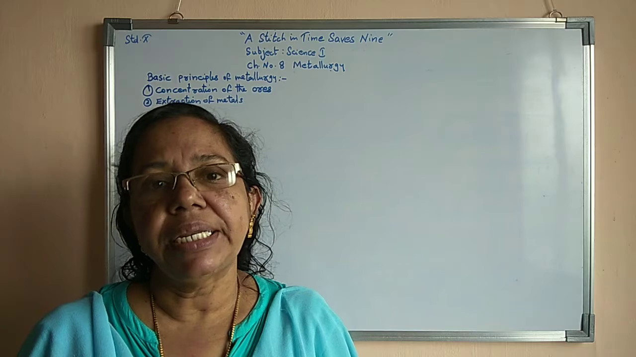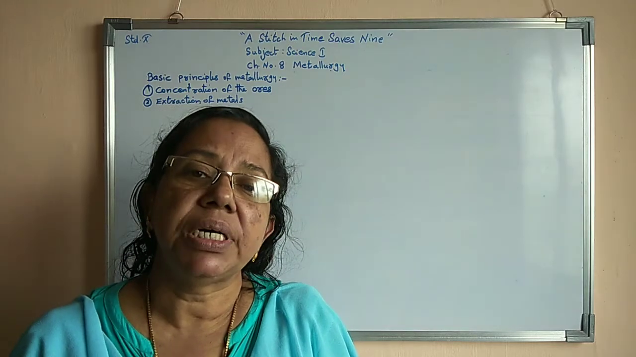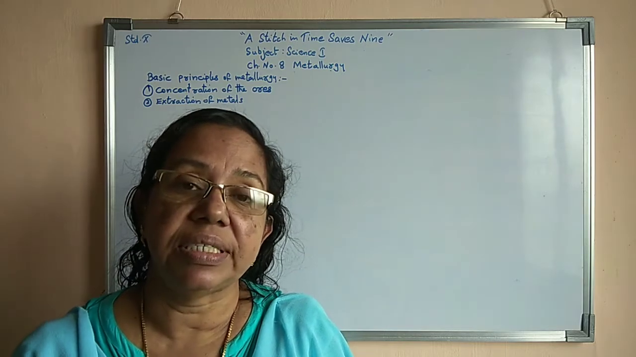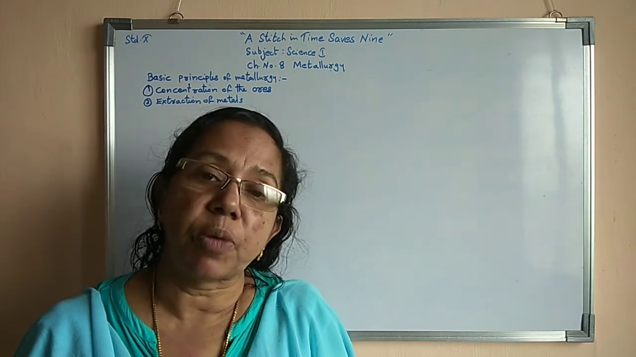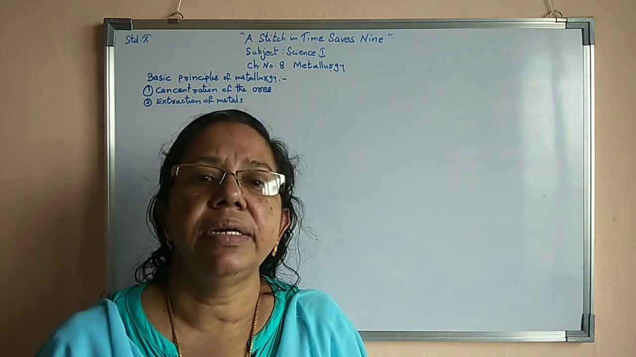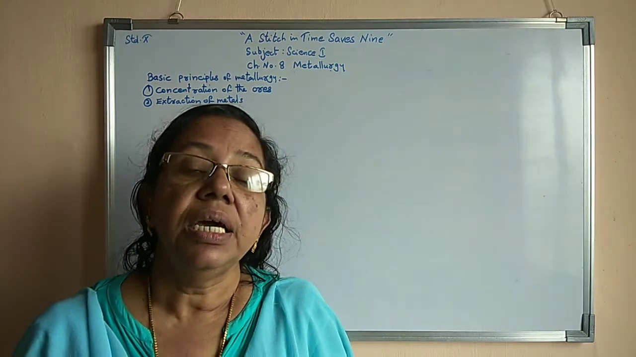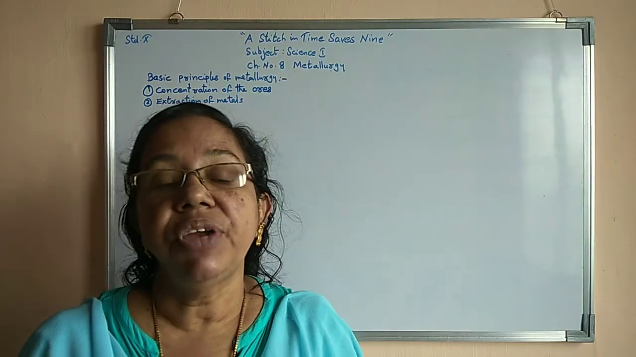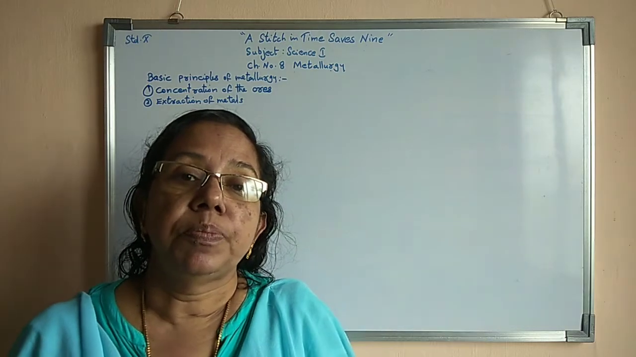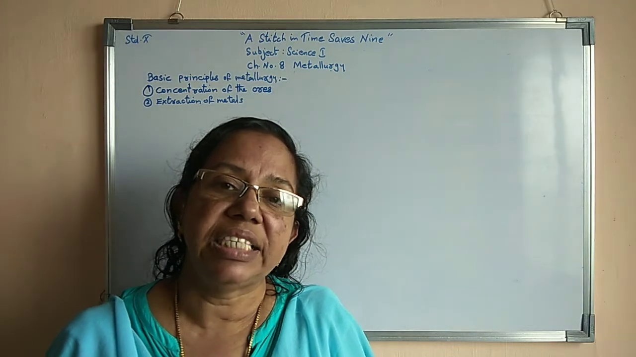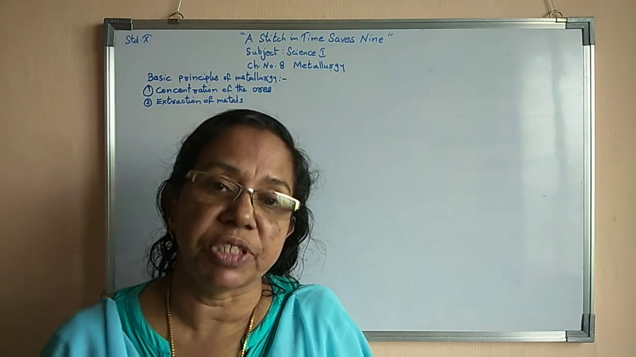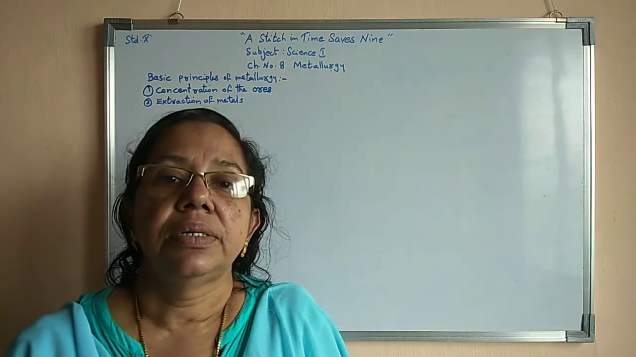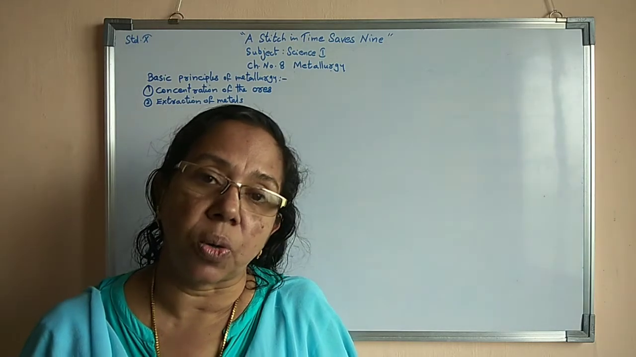Now while separating gangue particles from the ore, we have to keep different things in our mind: the physical properties of the metals and the gangue; second, the reactivity of the metals; and even whether there is any chance of creating pollution in the atmosphere. So all these things we have to keep in our mind while doing concentration of the ore.